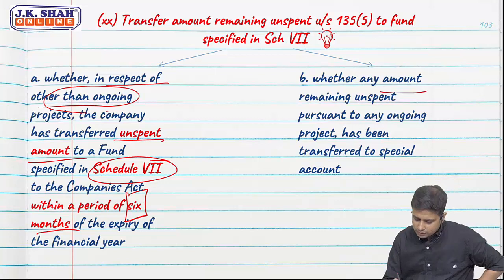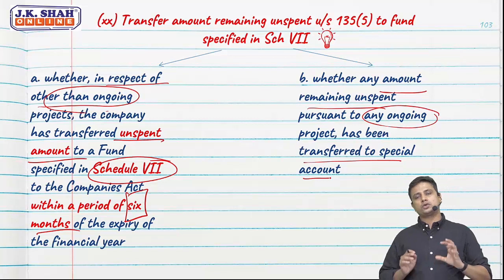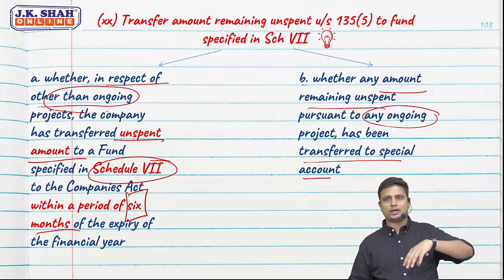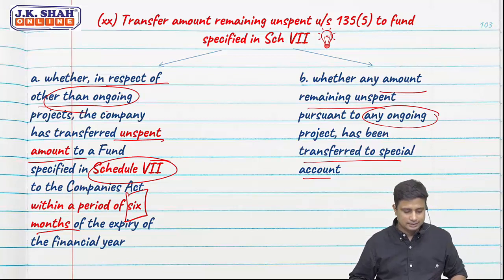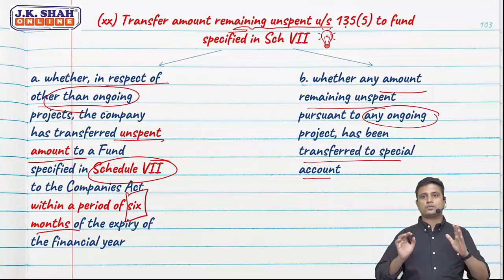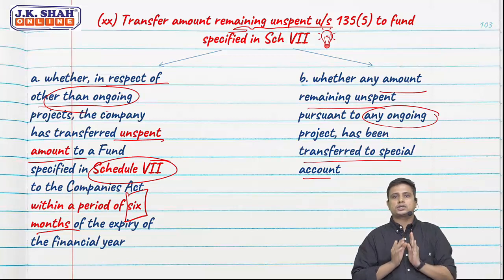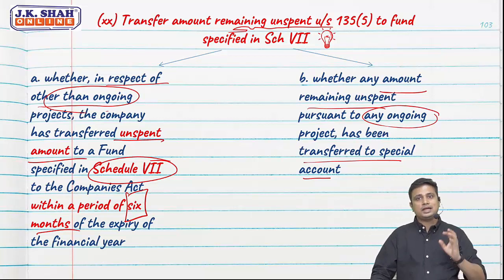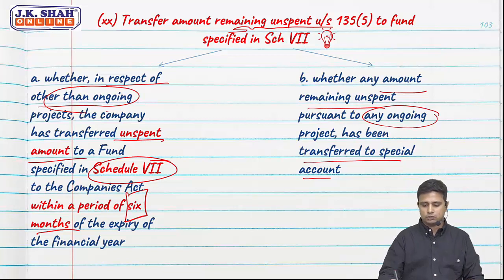Whether any amount unspent pursuant to an ongoing project has been transferred to the special account. So not just that, we need to transfer this amount into a special account if it has not been spent in the specified financial year. Okay, so this was the amount remaining unspent under section 135. 135 relates to CSR, so we need to spend 2% of our 3 years' average profits. In case we are unable to do that, we need to transfer it to the fund specified in schedule 7, and also transfer the remaining unspent amount to a special account.